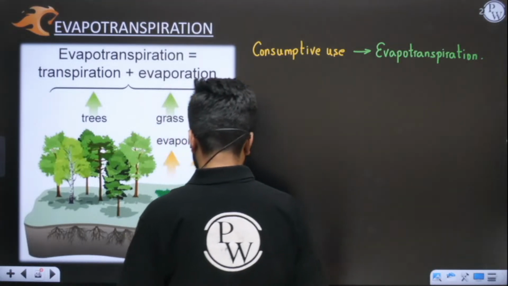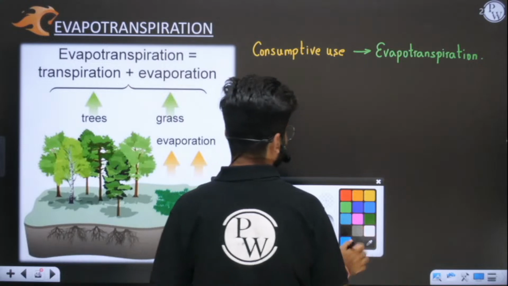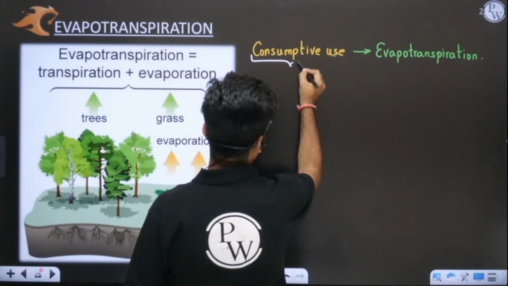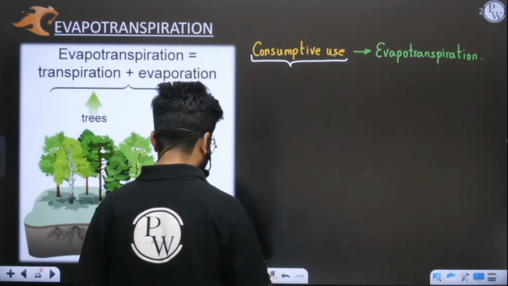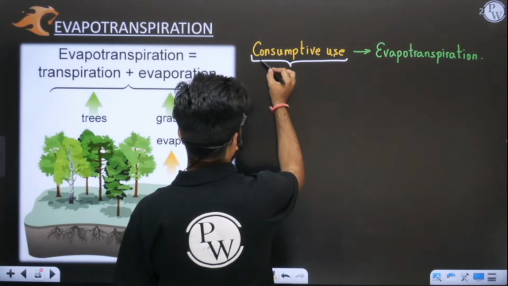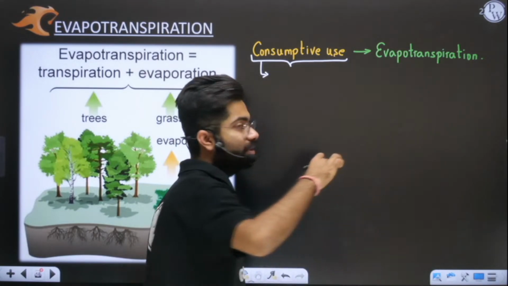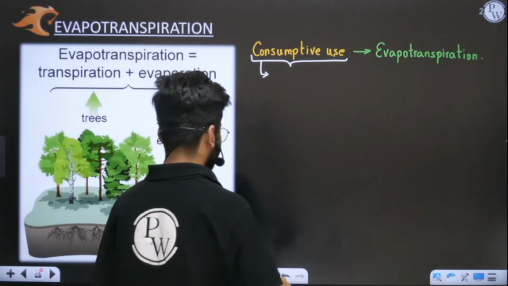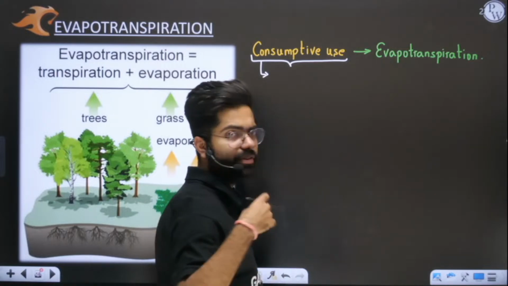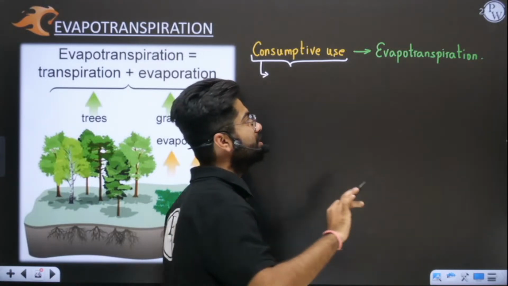Now, if someone asks you what exactly consumptive use is, simply tell them that it helps in the growth of plants. Consumptive use of water means that the water will help in the growth of the plant. Exactly it is 99%, but we are considering it approximately equal to 100%, as I have already told you.